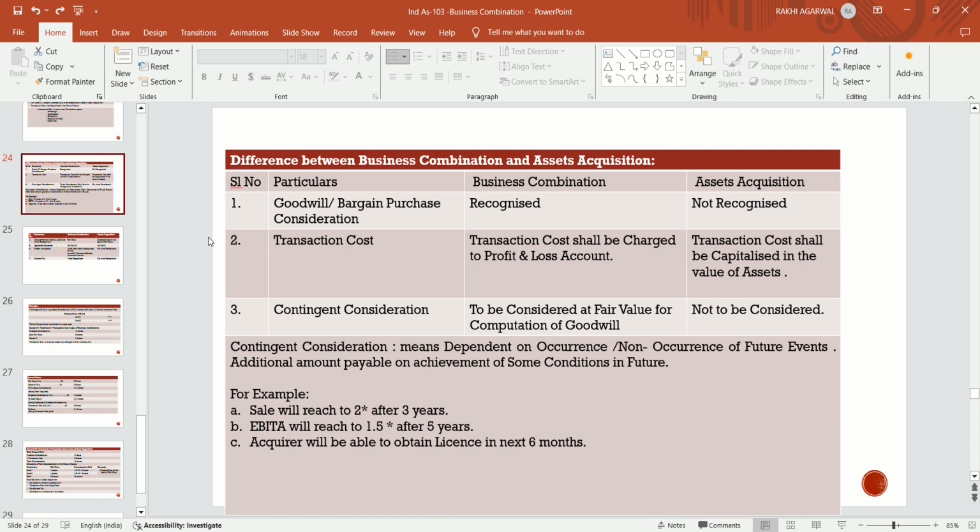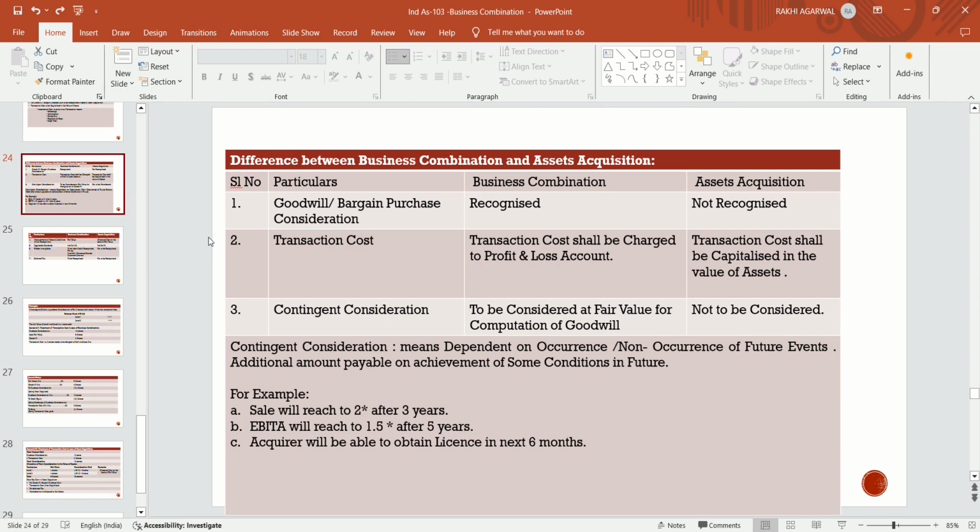Transaction cost. In case of business combination, transaction cost shall be charged to profit and loss account. If it is a case of business combination, transaction cost is directly charged to the PL account. But in case of asset acquisition, it should be capitalized with the value of the asset. Transaction cost should be capitalized with the value of the asset.